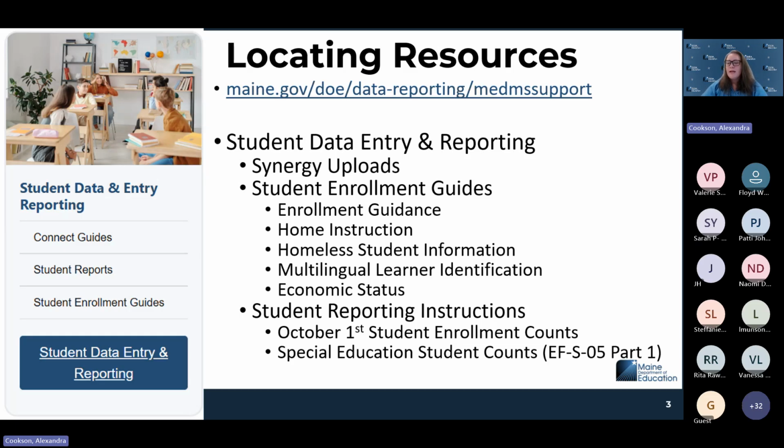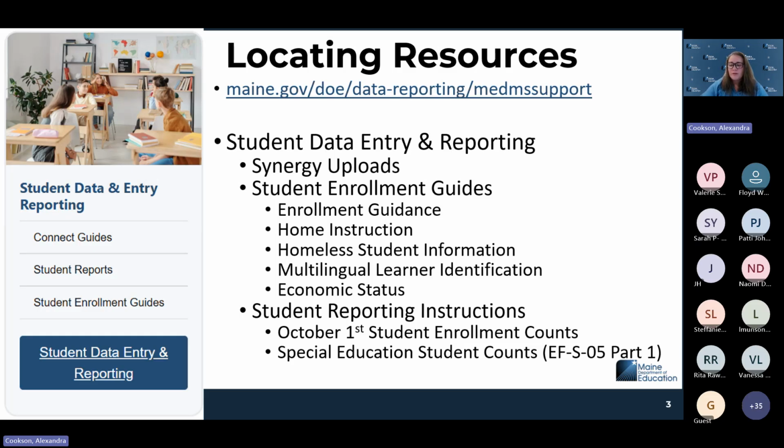We also have student enrollment guidance in our student enrollment guide section. So how to enroll home instruction students, how to enroll homeless students, multilingual learner identification, economic status. We have a lot of resources there. So I highly recommend taking a look at that page and going through those enrollment guides and taking a look at those resources that are available there.